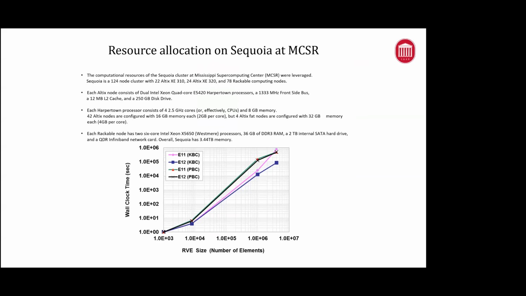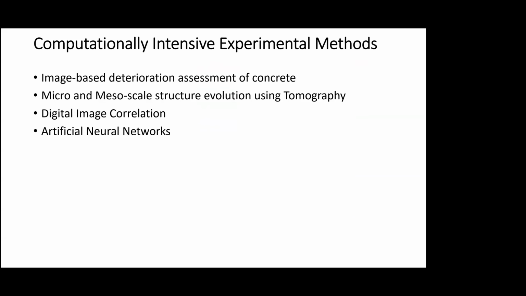So coming to computation for cementitious materials, not just the simulations, but also there are computationally intensive experimental methods, wherein doing the experiment and getting data out of it requires a lot of computational skills and post-processing.